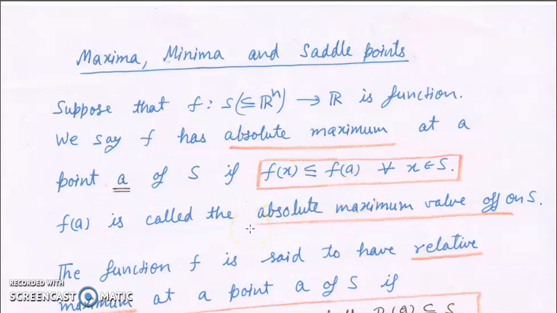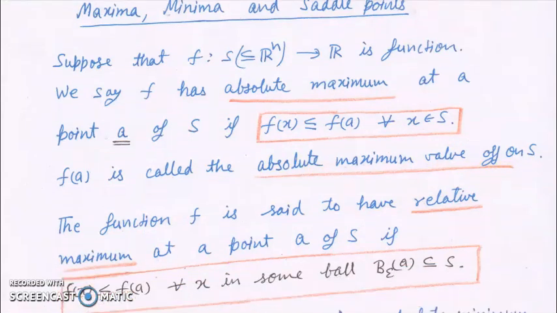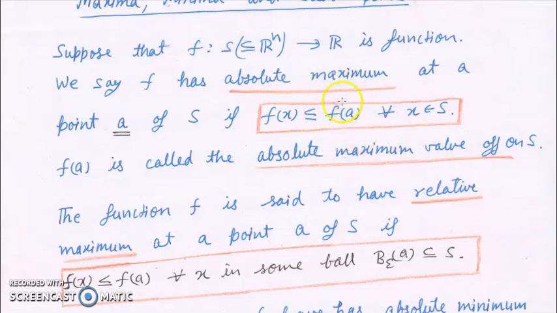f(A) is called the absolute maximum value of f on S. The reason is obvious, because f(A) is greater than or equal to f(x) for all x. That's why it is called the absolute maximum value of f on S. The function f is said to have a relative maximum at a point A of S if f(x) is less than or equal to f(A) for all x in some small ball B(epsilon, A) contained in S.